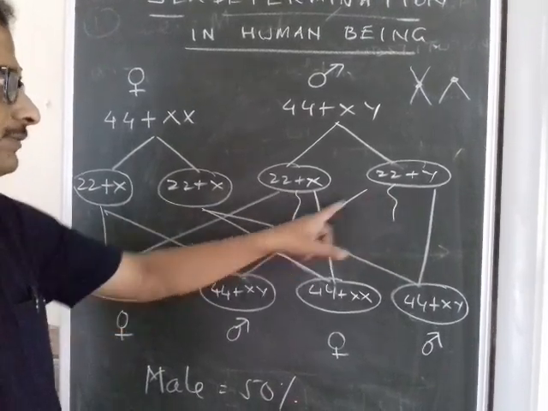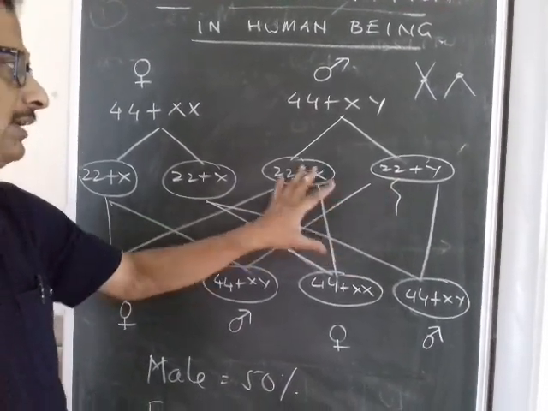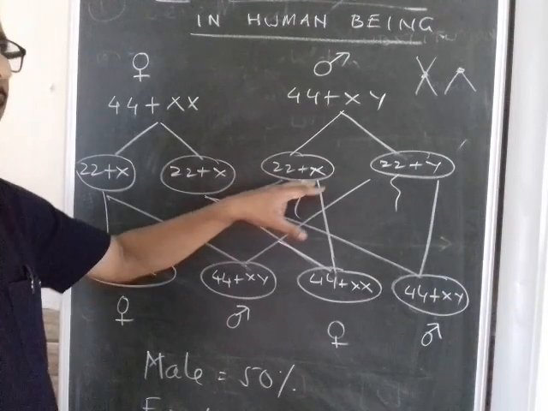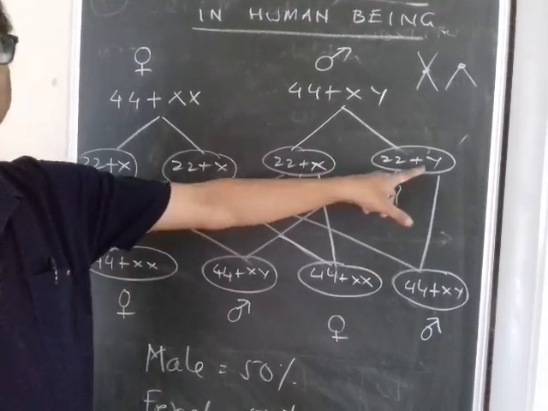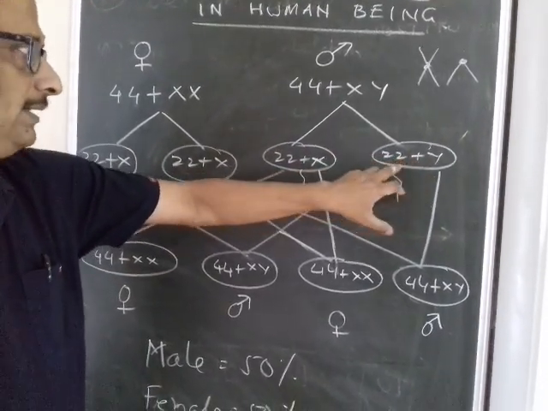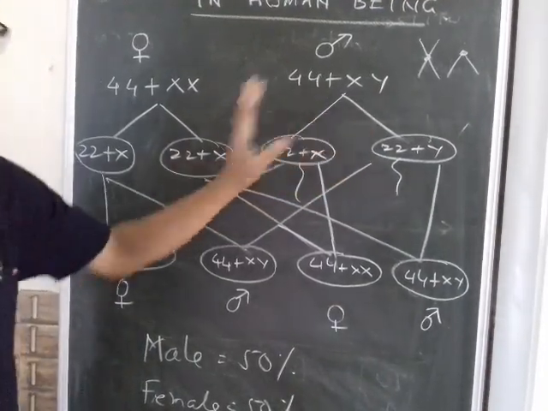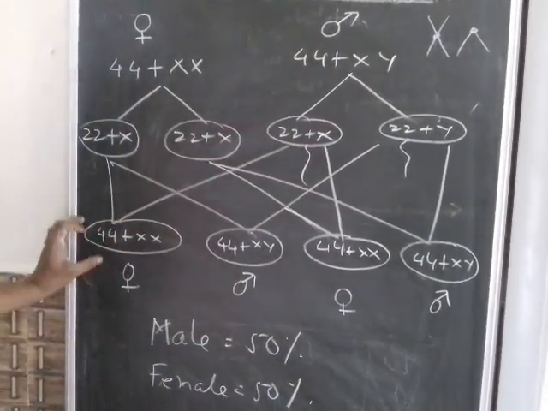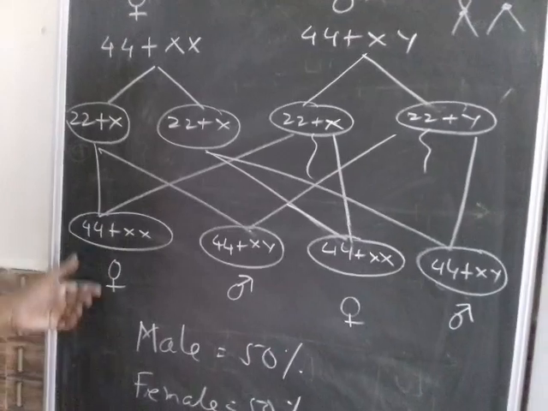I have shown the sperms with the tail because sperms have it. One of the sperms will have the X chromosome, another sperm will have the Y chromosome in the sex chromosome. In the autosomes, of course, 22 similar chromosomes are there.